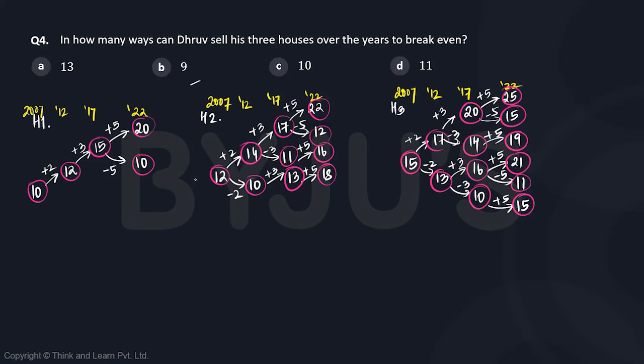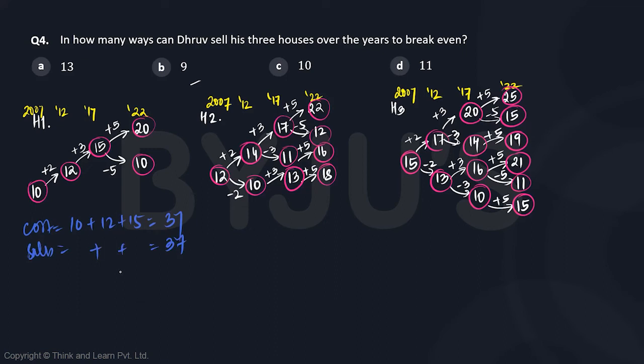Fourth question. In how many ways can Dhruv sell his three houses over the years to break even? Now, for the break even, Dhruv must sell his three houses for precisely 37 back, right? Because the total cost is 10 plus 12 plus 15. So the total sales should also be 37, the sum of the three numbers.